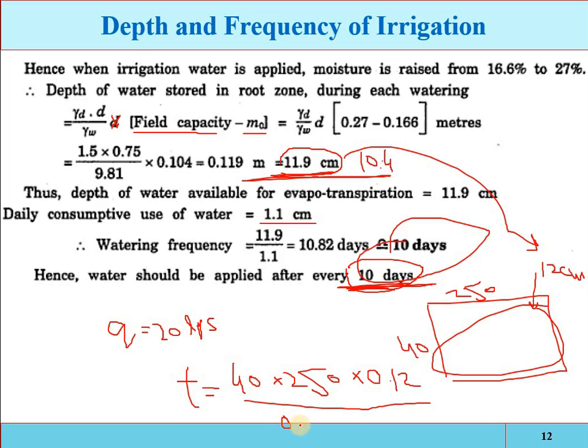If you divide it by 1000, that will be 0.02 cubic meter per second. The answer will be in seconds, or convert it into hours, so it will be 20 hours. So if you allow 20 liter per second of water for 20 hours into this area, then 12 centimeter of water will be applied into the given area.